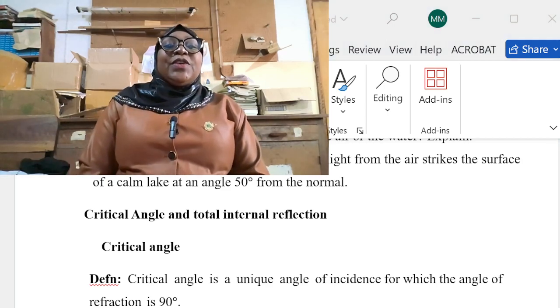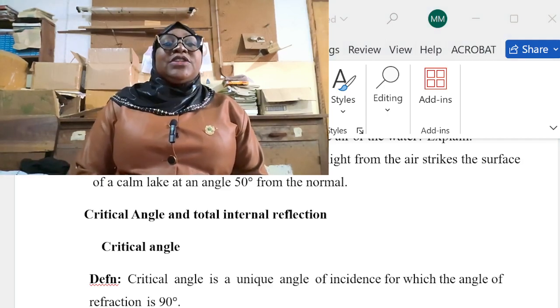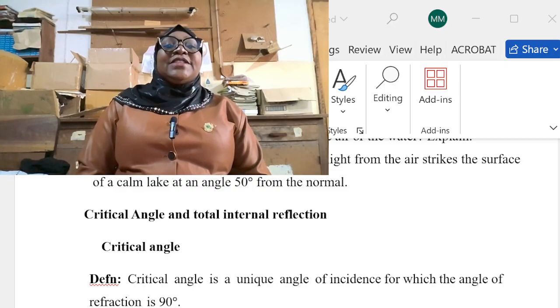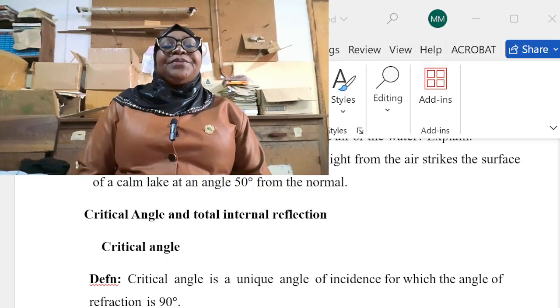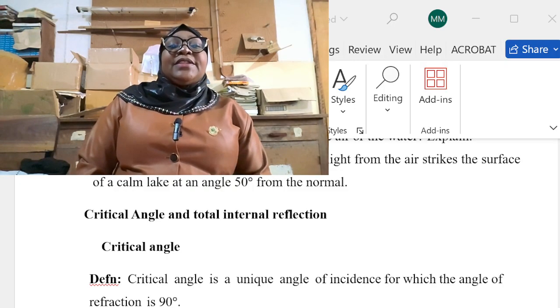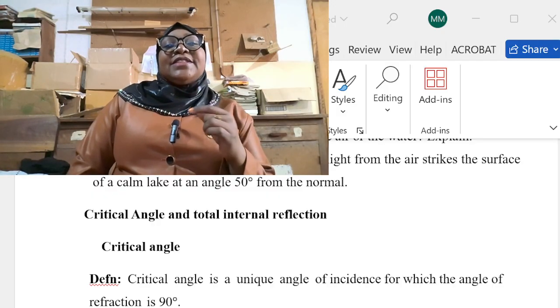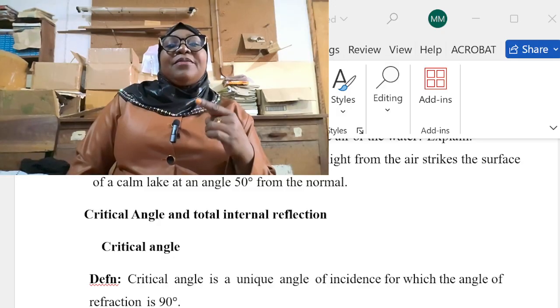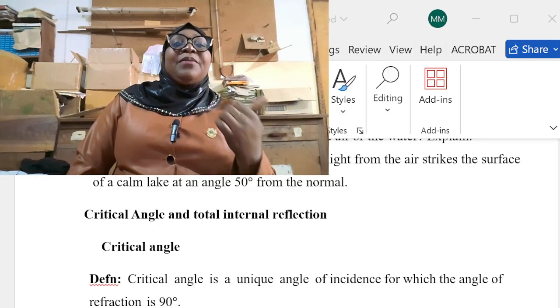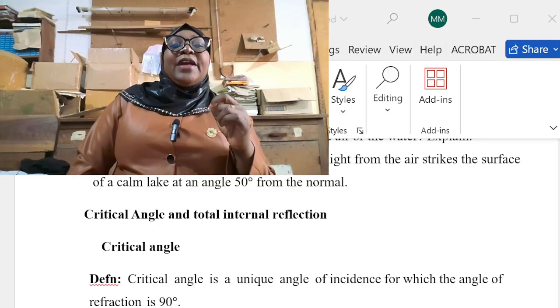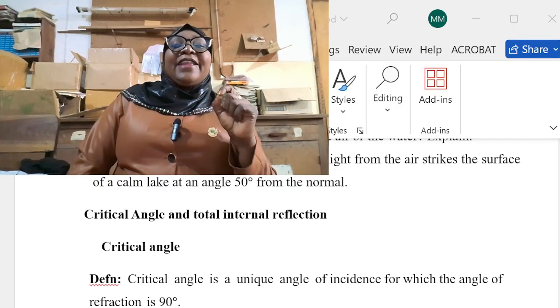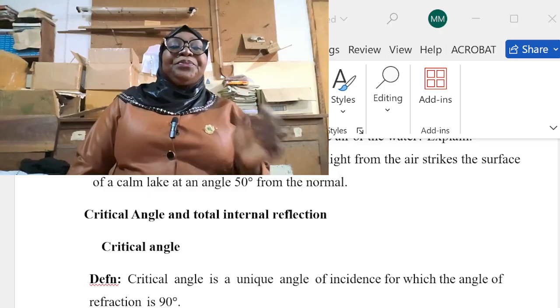Critical angle and total internal reflection. The critical angle and total internal reflection occur due to the refraction of light. As we have said, whenever light travels from the denser medium to the less dense medium, bending of light occurs. This bending of light at the boundary is known as refraction of light.